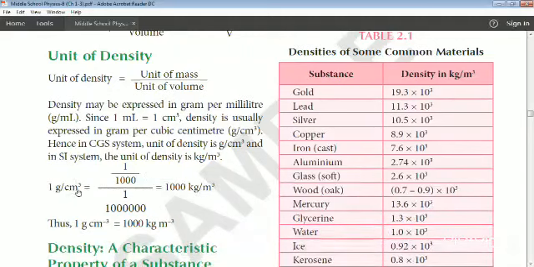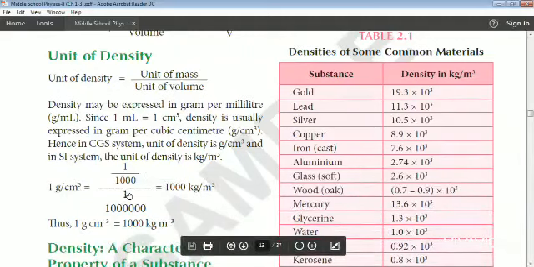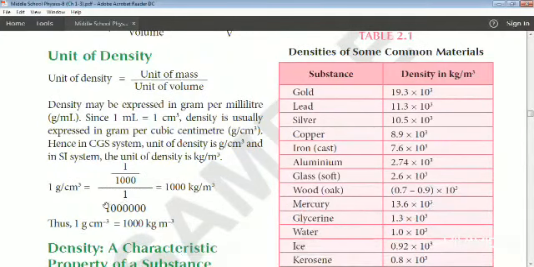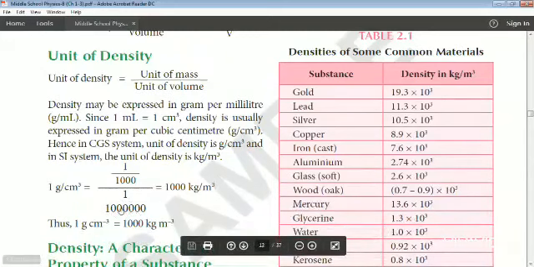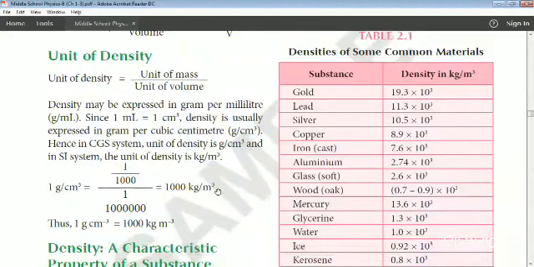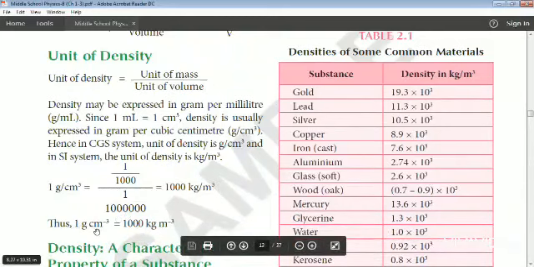In the denominator we have cm cube, that is 1 centimeter cube is equal to 1 divided by 10 raised to 6 meter cube. So we will get the answer 1000 kg per meter cube. You all have studied this in your previous year. So 1 gram per centimeter cube will be equal to 1000 kg per meter cube.